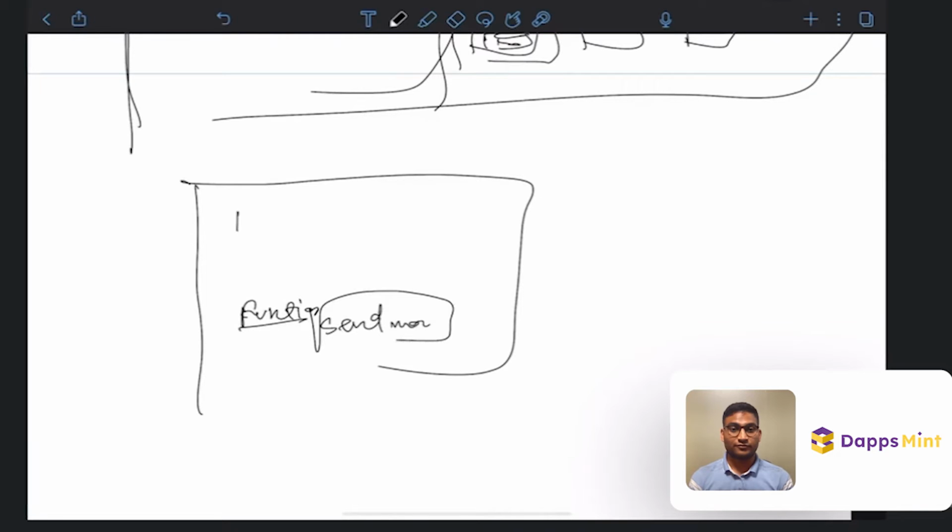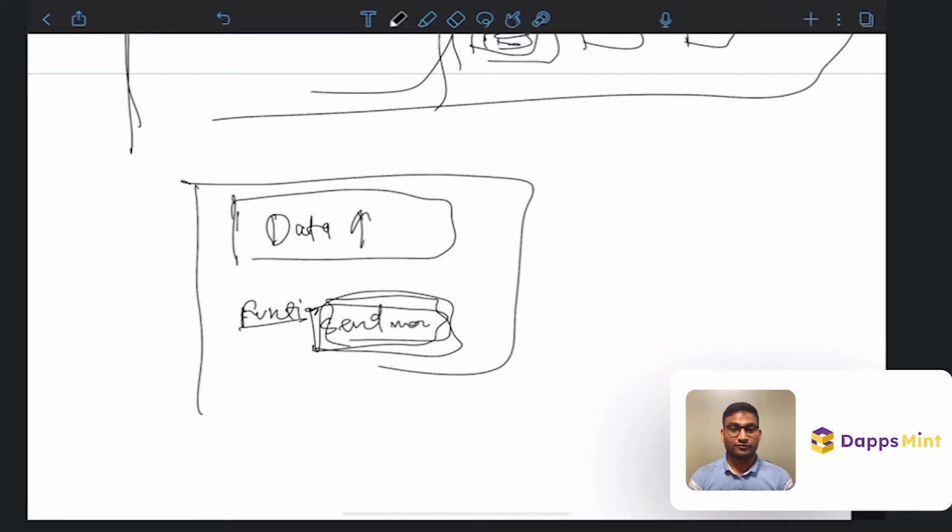Okay, and no, we have to make sure that this function is going to be executed on each node. Everyone will call that function. Everyone will execute that, and whatever the result is there, based on that result, they will update this data. This will be updated. So we have to make sure that everyone's result is the same. Everyone's result must be the same.